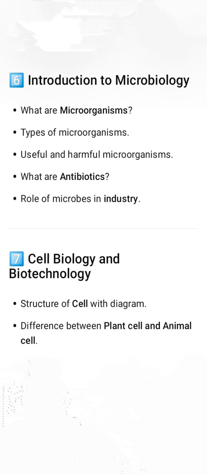And seventh chapter is cell biology and biotechnology. Inside the chapter we have to do the questions. First one is structure of cell with diagram. And second one is difference between plant cell and animal cell. Three more questions we have to do in that chapter. First one is what is stem cell. Next is what is cloning. And last one is application of biotechnology.